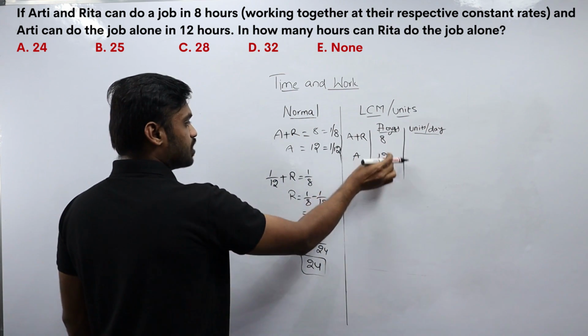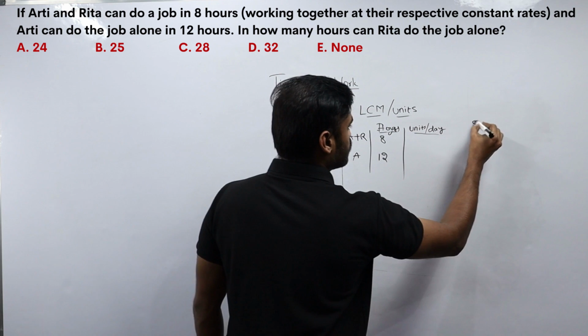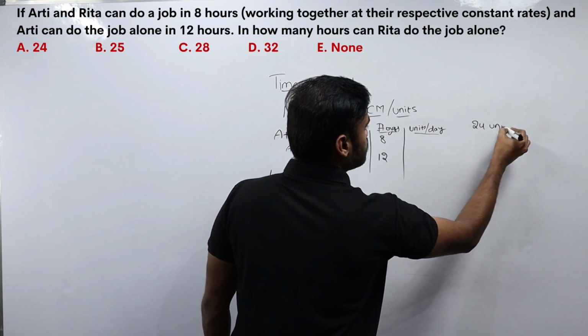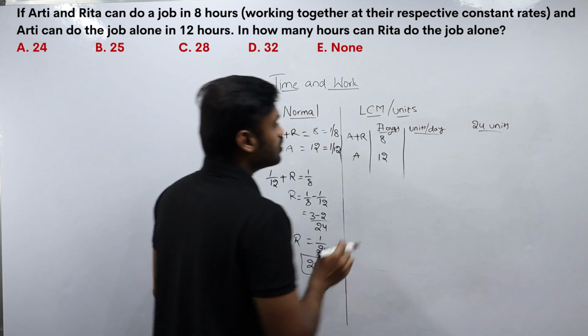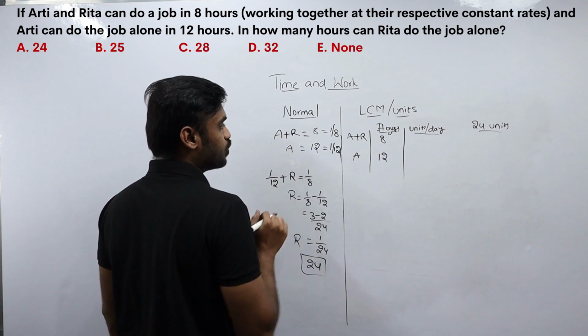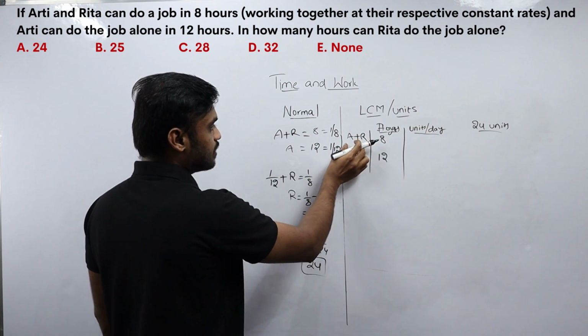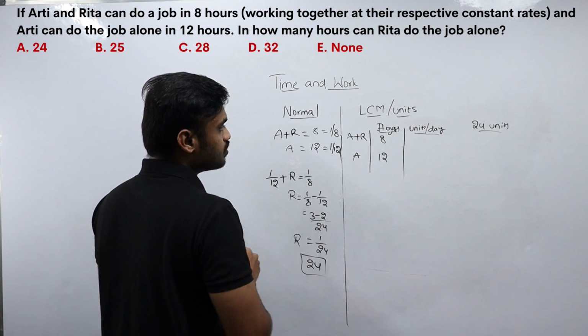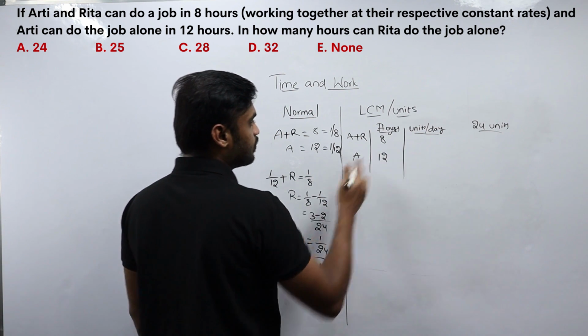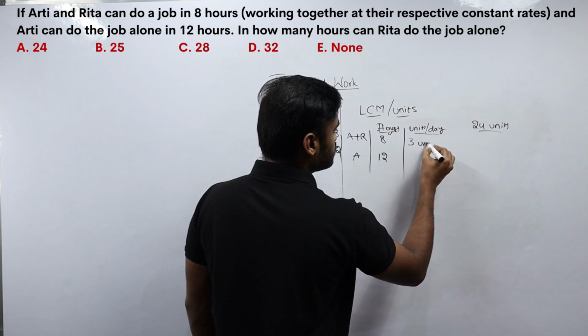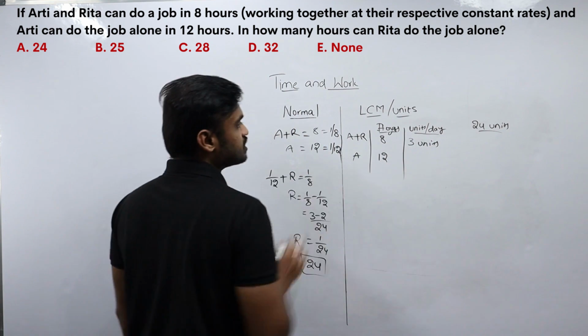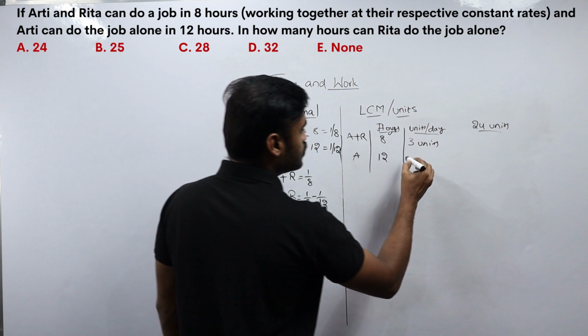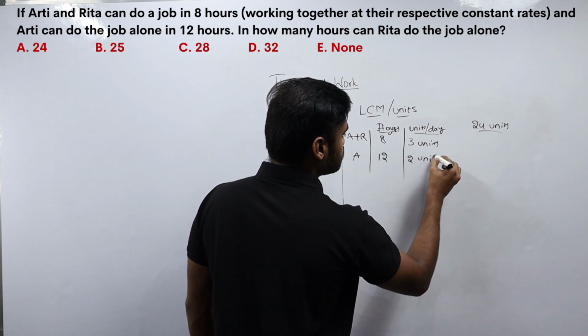The LCM of 8 and 12 will be 24 units. So the total amount of work to be done is 24 units. Aarti plus Rita is completing 24 units of work in 8 hours. So per hour they are completing 24 by 8, that is 3 units of work. In the same way, Aarti is completing 24 by 12, that is 2 units of work per hour.